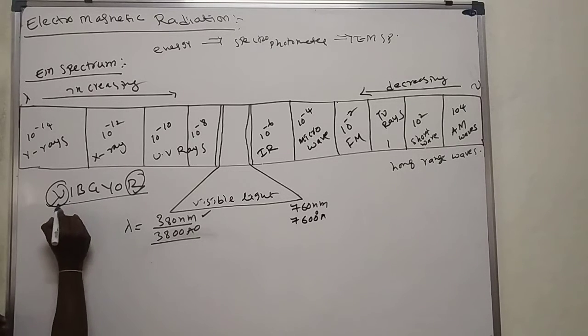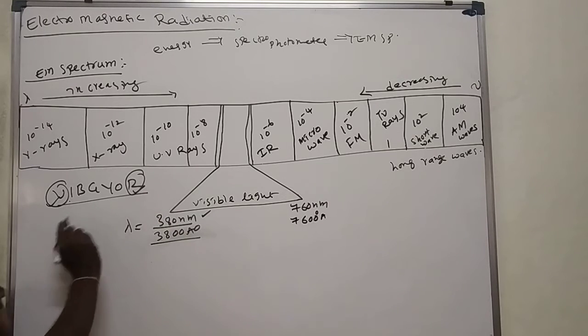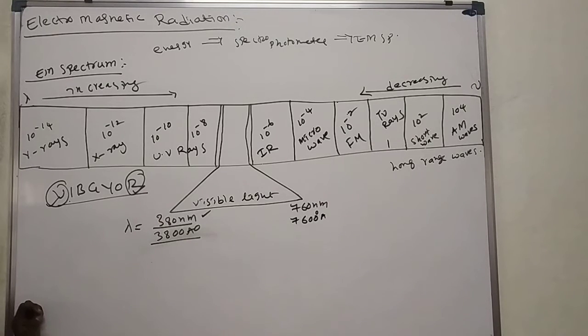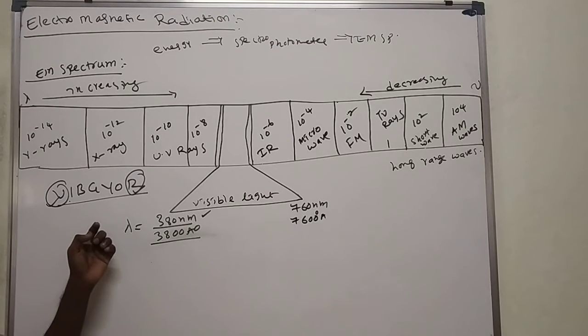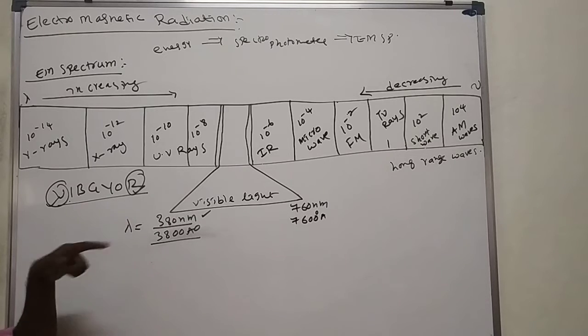From left to right wavelength increases and frequency decreases. That's why we observe red color first compared to all the colors. For road indication or any indication purpose, most people use red color only. The wavelength of red color is more, that's why we use red color.